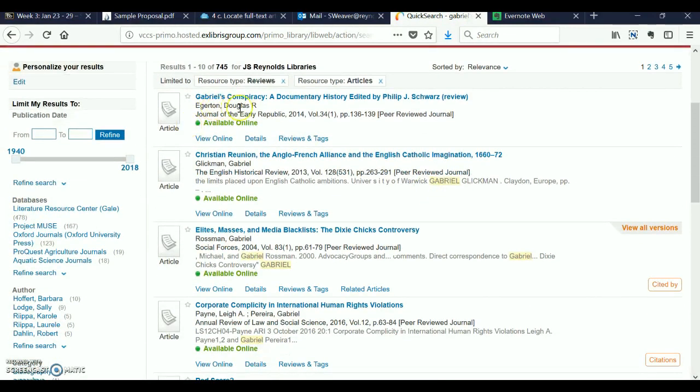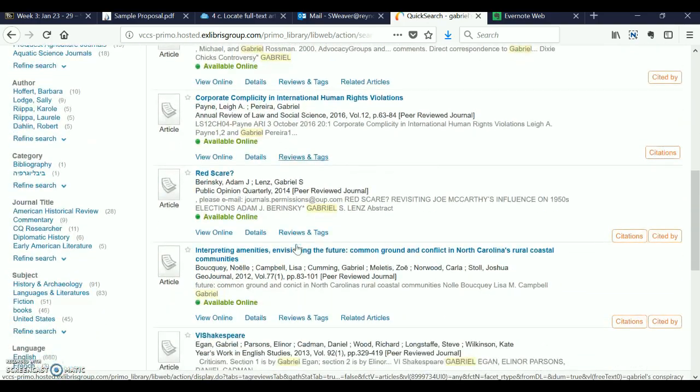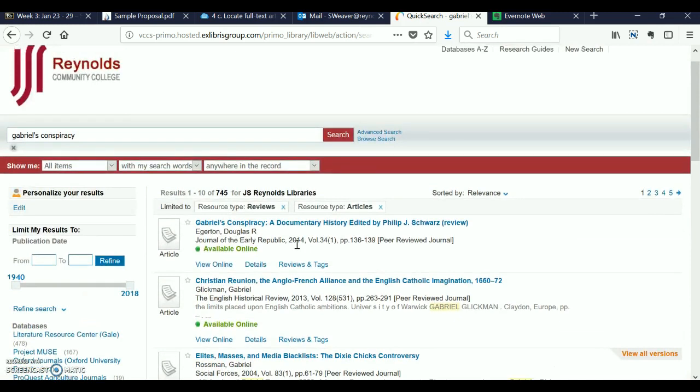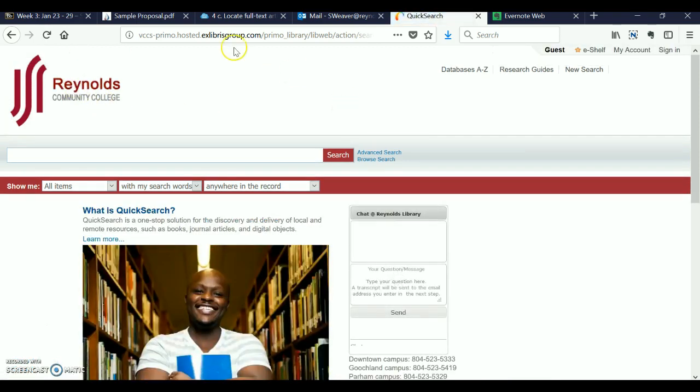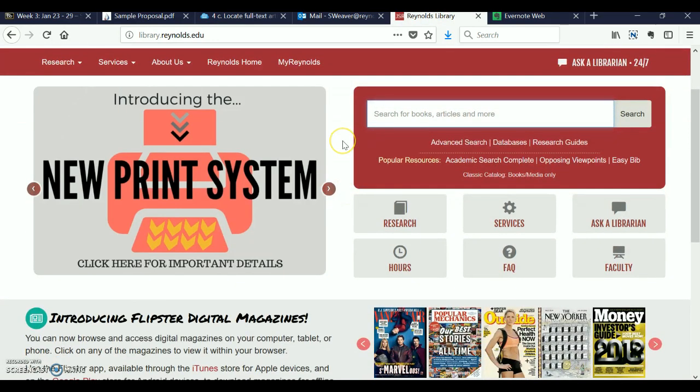And you can see, hey, look, here's our guy, Doug Egerton. He's written this scholarly article. We've also got some other things that may or may not be applicable. So we can go and look around there. But again, using the Reynolds library database or library search is a good way to find books, articles, videos, anything like that. So it's a little bit more useful than Google once you know what you're looking for.